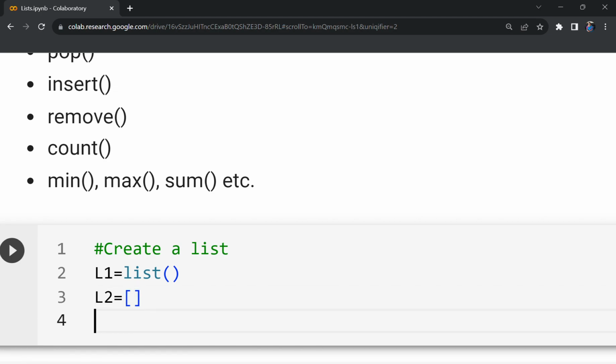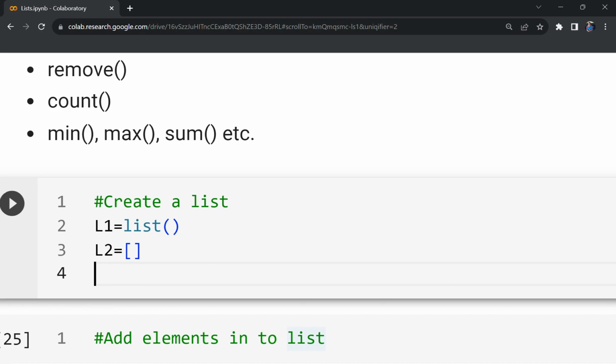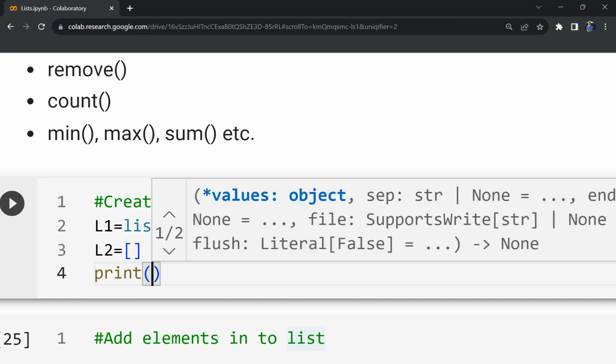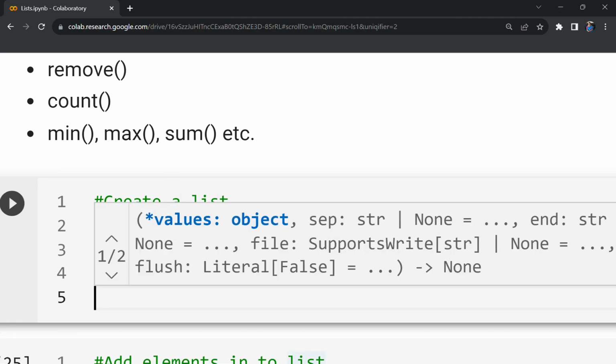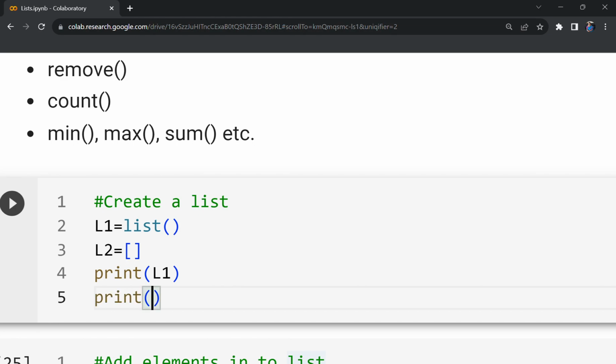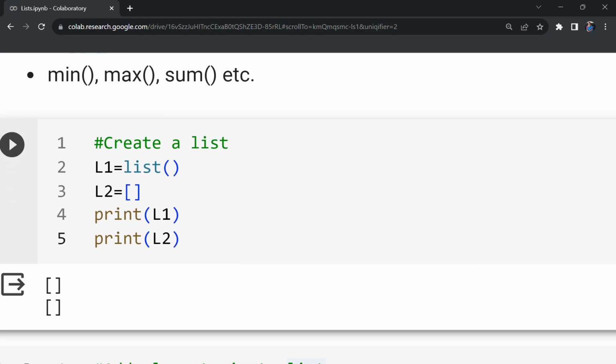Then L1, L2. Then let me print. This will print an empty list. Yes, L1 is empty, L2 is empty.